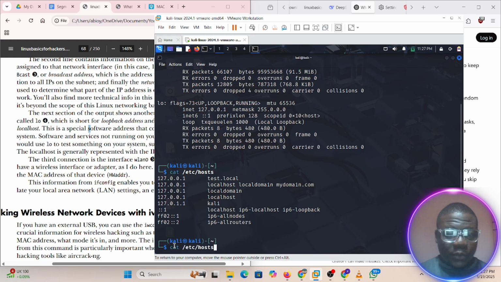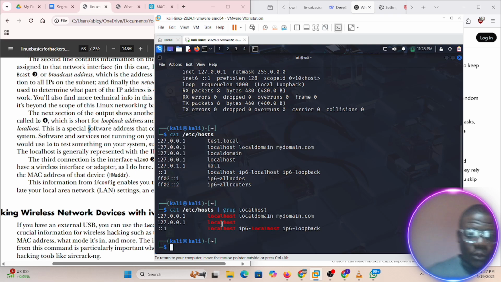I know we've talked about grep before, so I can just say grep localhost. If I do that, it brings out all the particular places where I have localhost. So if you look at this IP address now, and if you ping this IP address, it should be reachable. Ping it, or you can just do ping localhost.